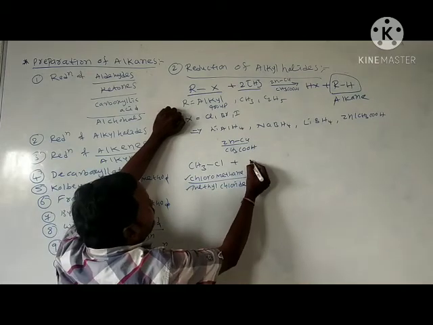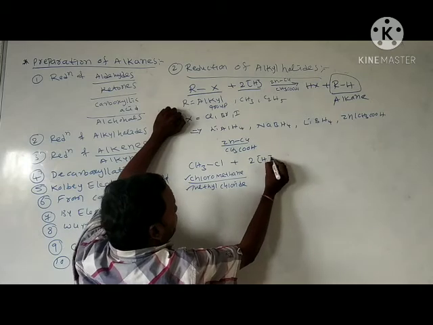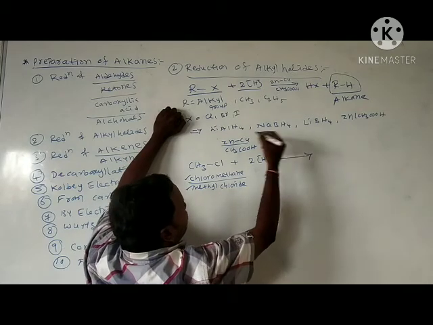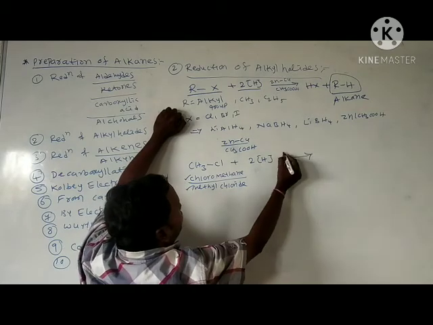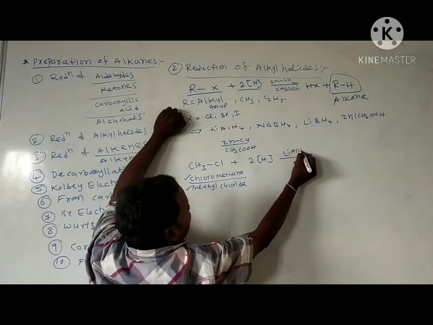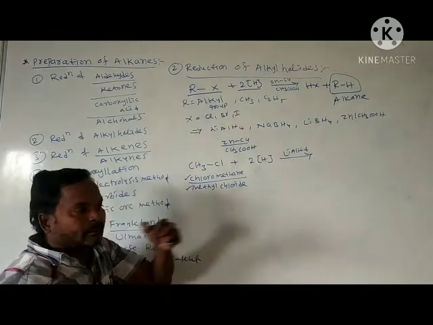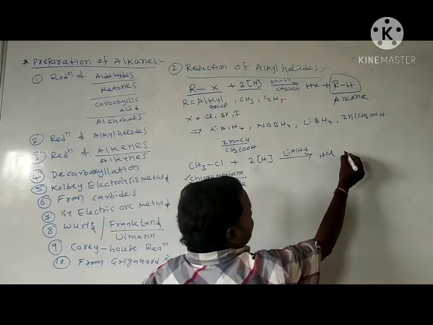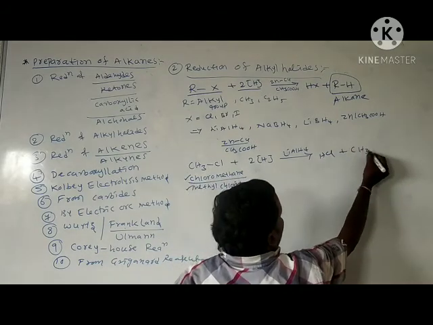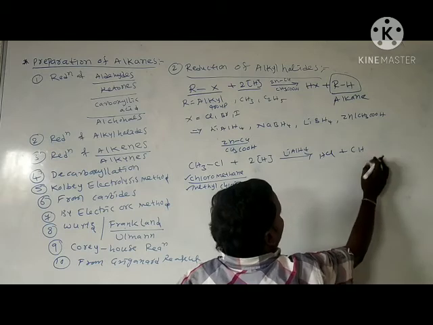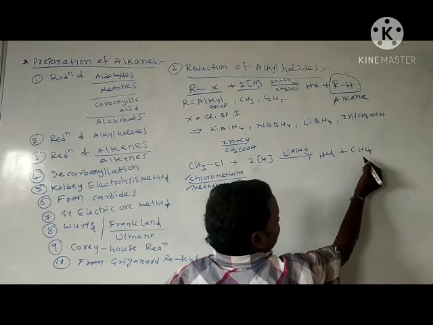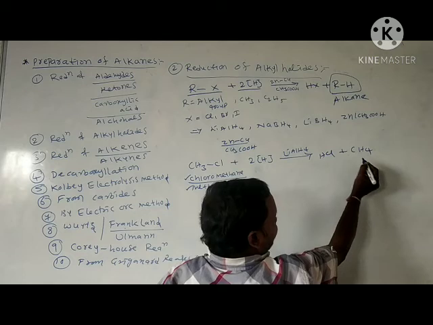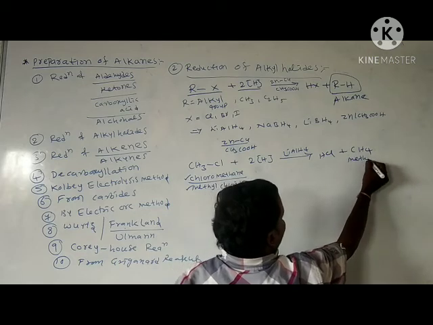It reacts with 2 moles of hydrogen in the presence of any reagent. For example, here I am taking lithium aluminium hydride. One H reacts with Cl, releasing HCl and forming CH3H. CH3H means CH4, that is methane.